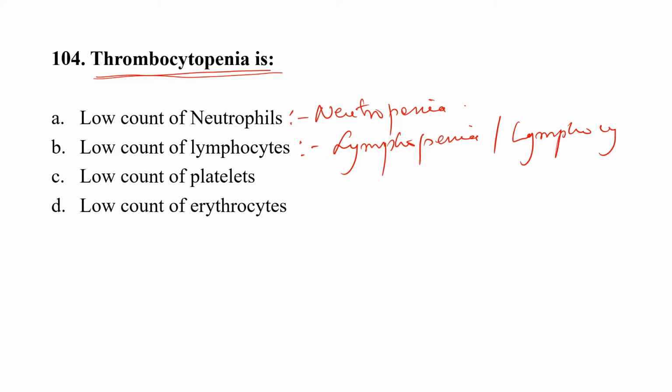And low count of platelets is called thrombocytopenia. Low count of erythrocytes is anemia. The correct option here is option C, that is low count of platelets.